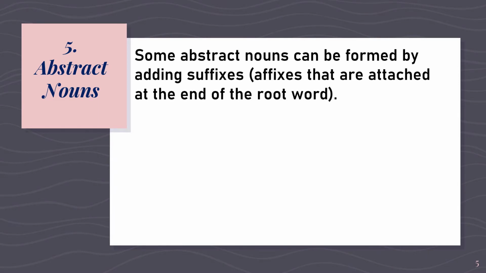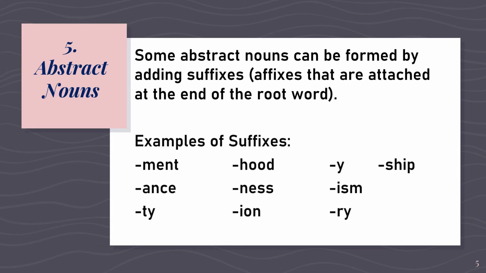Some abstract nouns can be formed by adding suffixes. Suffixes are affixes that are attached at the end of the root word. Here are the following examples of suffixes: ment, ance, ty, hood, ness, ion, y, ism, ry, and ship.